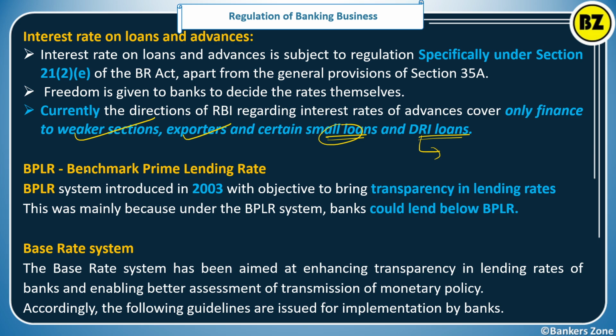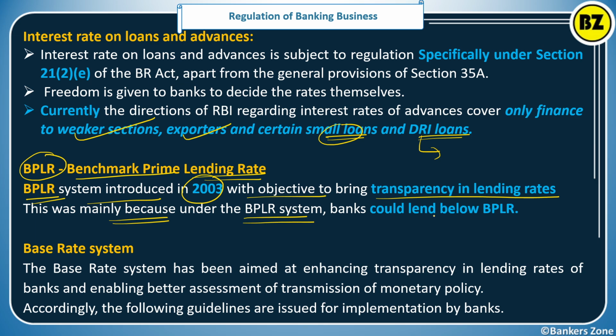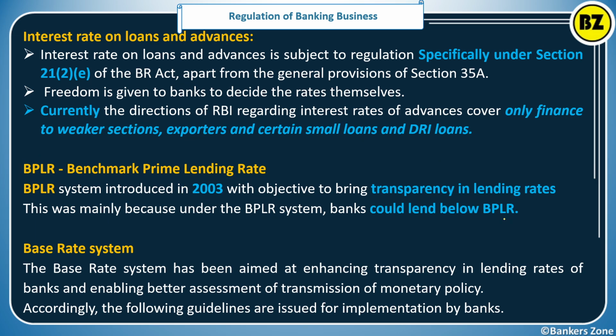Now we have to see the different rates which have been used in the banking system. First, there was only the BPLR. BPLR stands for the benchmark prime lending rate. The BPLR system was introduced in 2003 with the objective to bring transparency in the lending rate, right? This was mainly the objective under the BPLR system. Now the bank could lend below the BPLR.